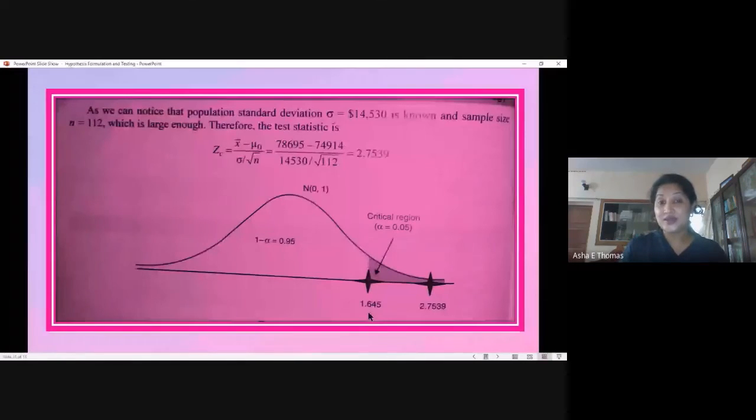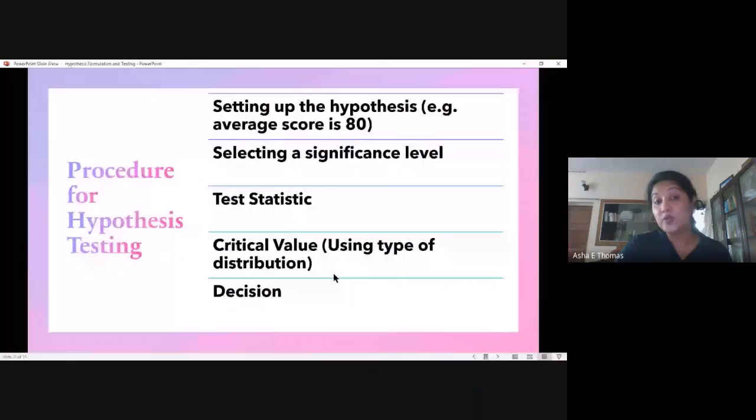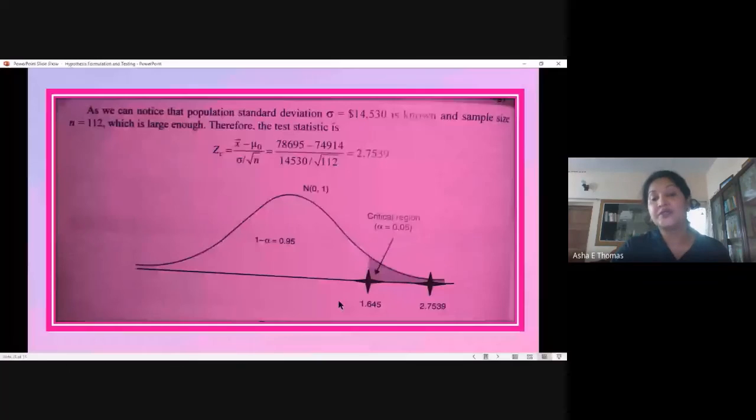The decision here is we are rejecting the null hypothesis and accepting the alternative hypothesis, because the test statistic which we get is 2.7539, which is higher than the critical value 1.645 at the 5% significance level. So this is actually the procedure when we do it in a practical situation.